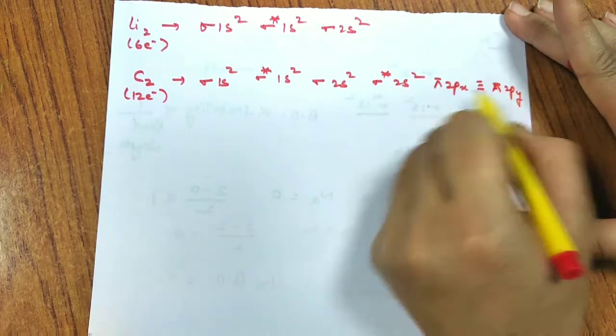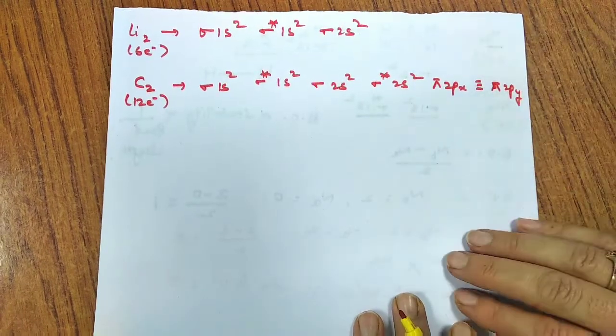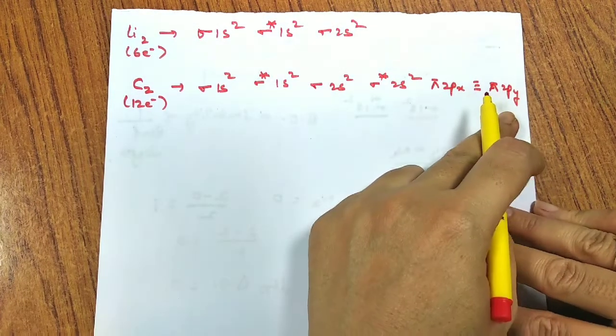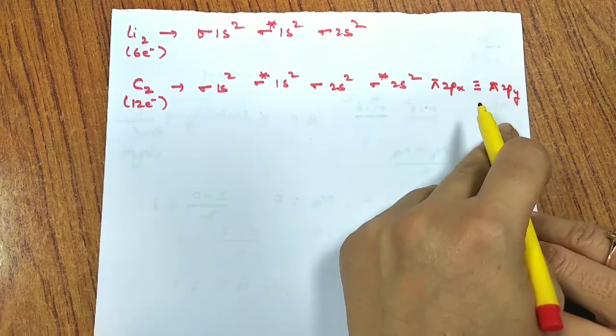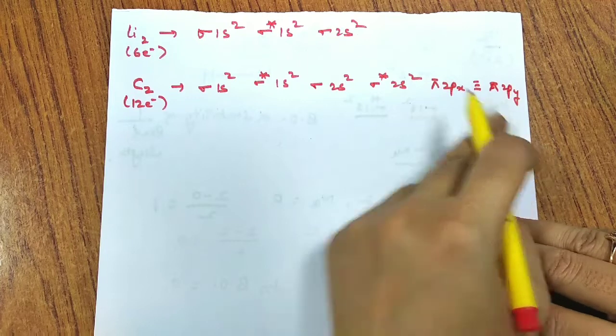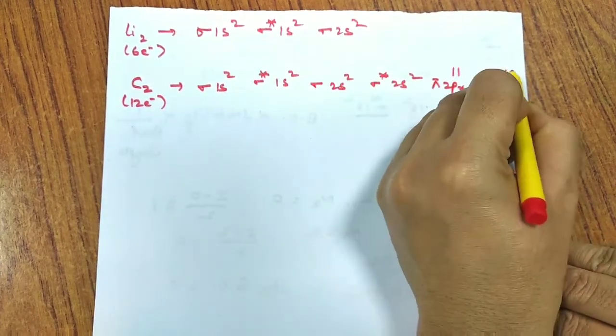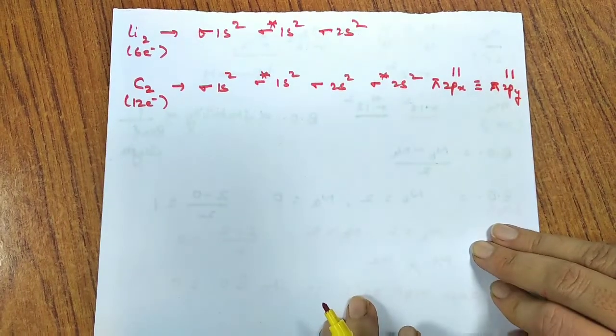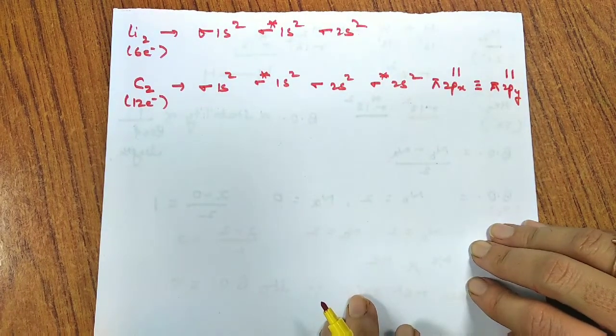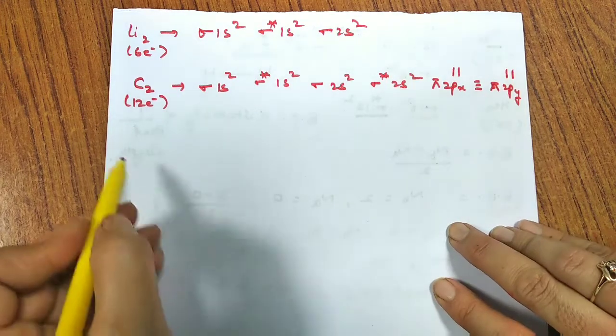Pi 2px and pi 2py both have equal energy. So Hund's rule says that if orbitals have equal energy, then electrons will go in equally, first singly occupied. So 1, 2, 3, 4, 5, 6, 7, 8, 9, 10, 11, 12. This is how the electron filling takes place.